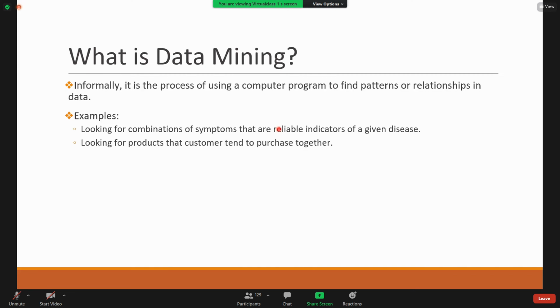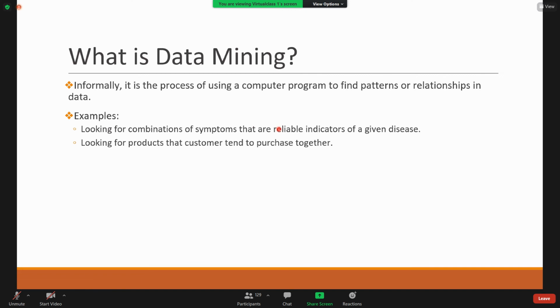Okay. You can say this data mining is a process of using a program for finding the patterns or relationships in the data. You're applying an algorithm, an algorithmic technique.